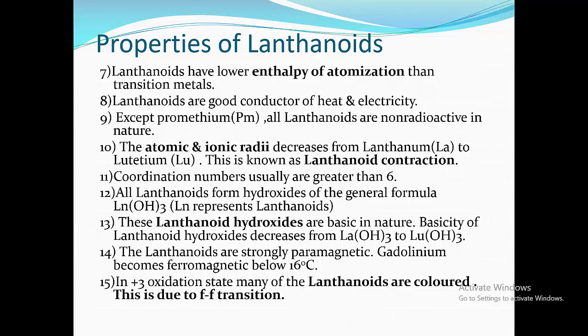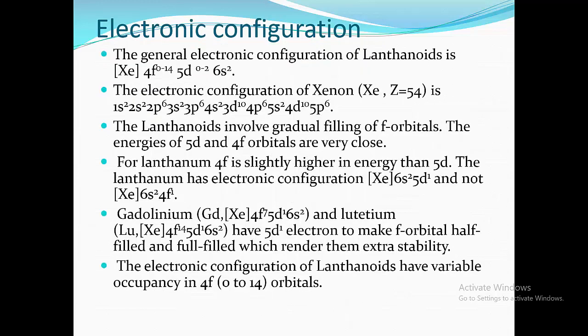In +3 oxidation state, many of the lanthanides are colored. This is due to f-f transition, which is similar to the d-d transition we saw in transition elements. Now first we are going to see electronic configuration. The general electronic configuration of lanthanides is Xe 4f0 to 14, 5d0 to 2, 6s2.